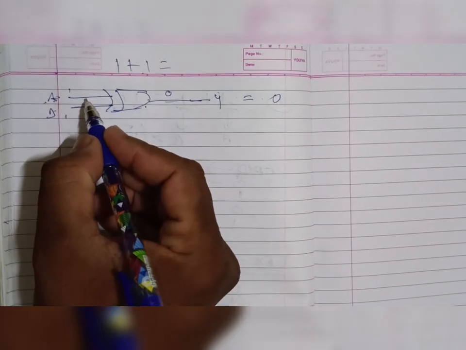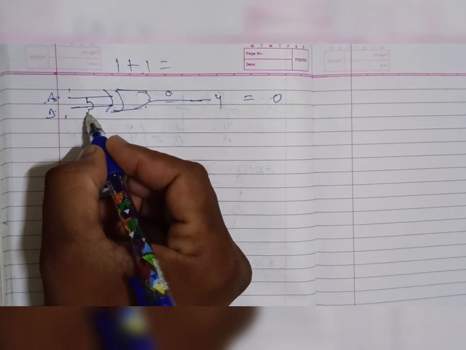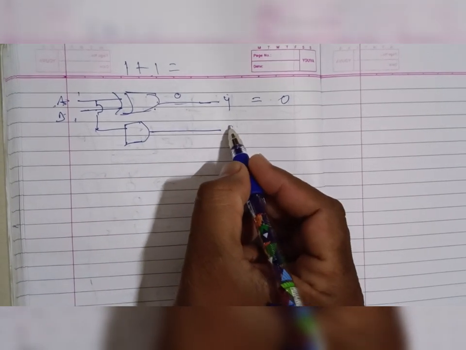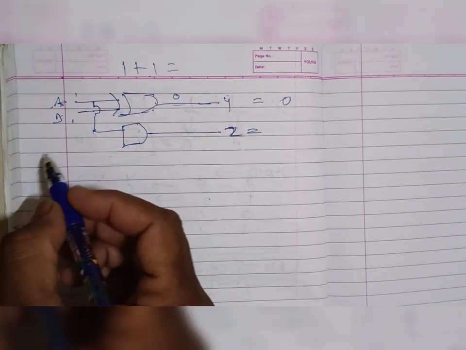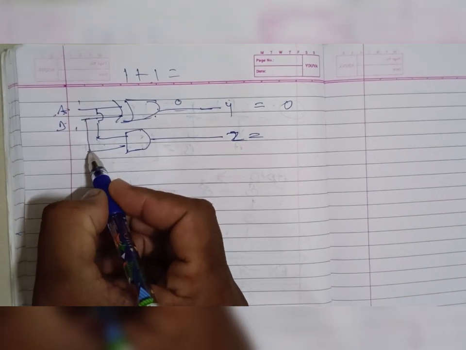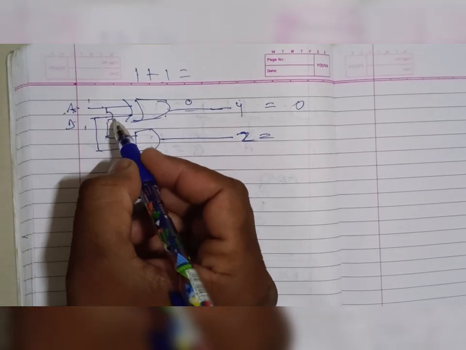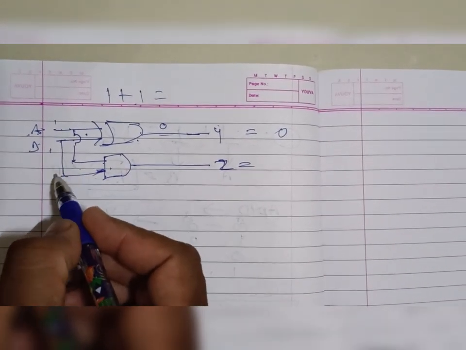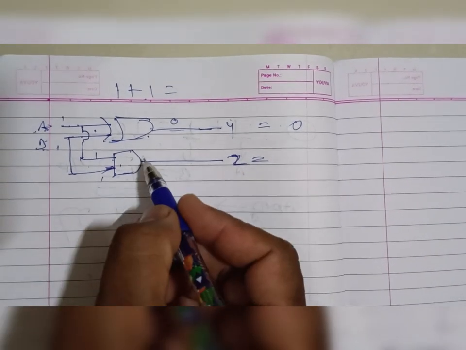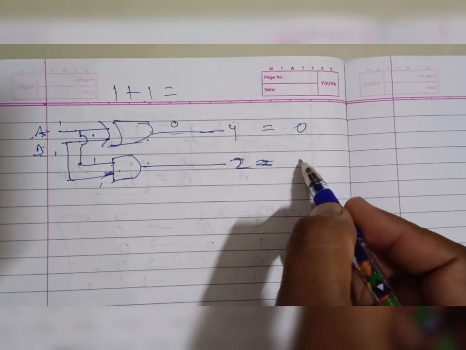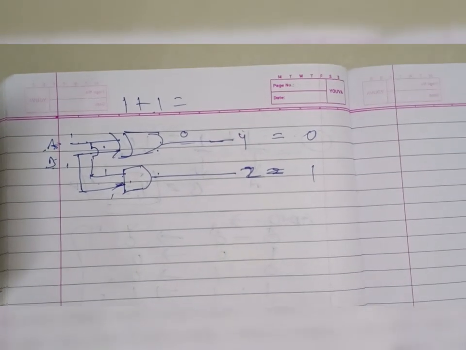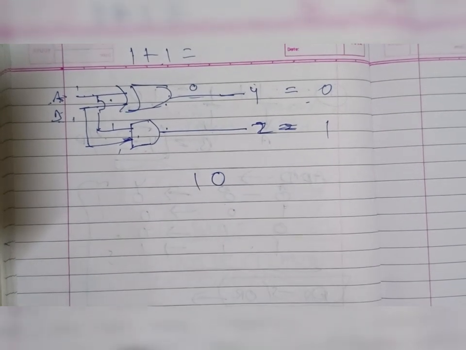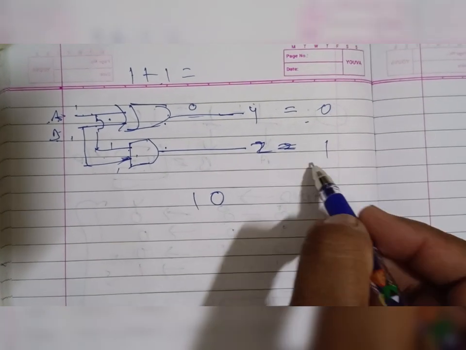Next, for this I already explained one more logic gate, that is the AND gate. This is Z. Okay. This one is B. See, in this condition, I attached the AND gate to the XOR gate. A is 1, B is 1. Then what will be the output? Z is equal to 1. Okay. This one we will write as 0 and 1. Okay, this is a carry.